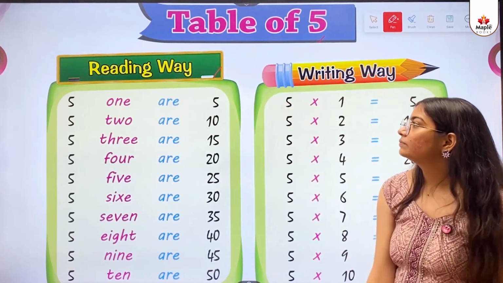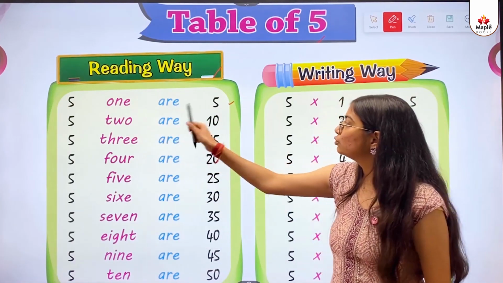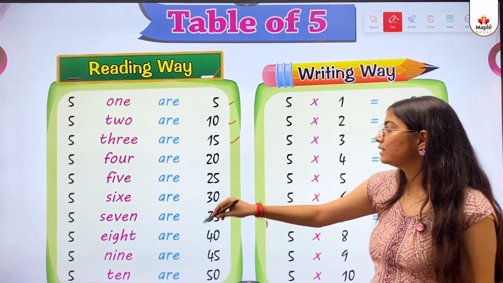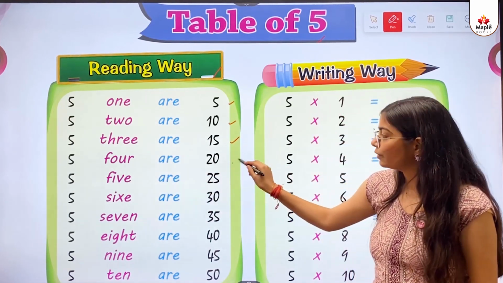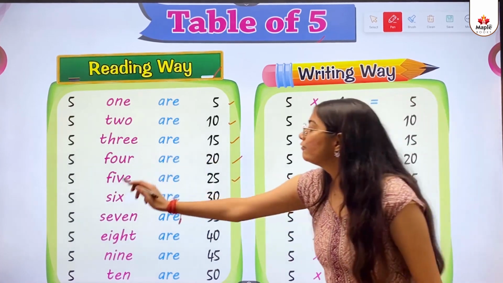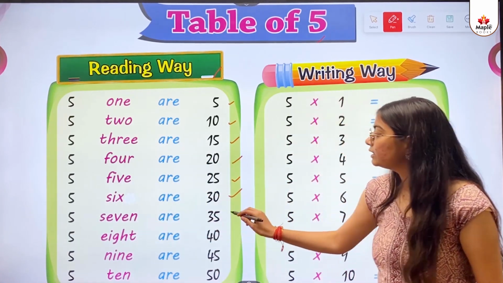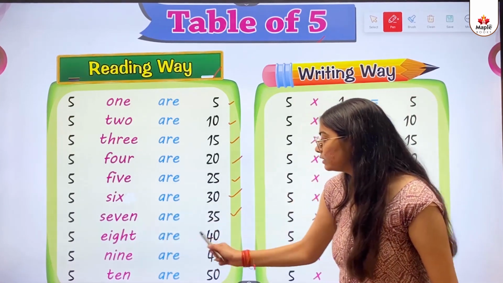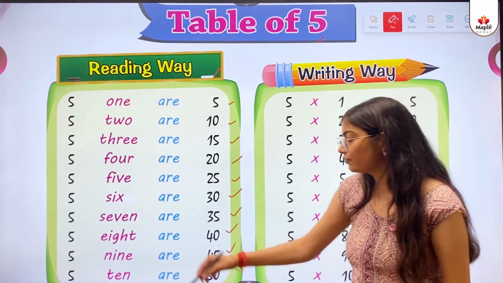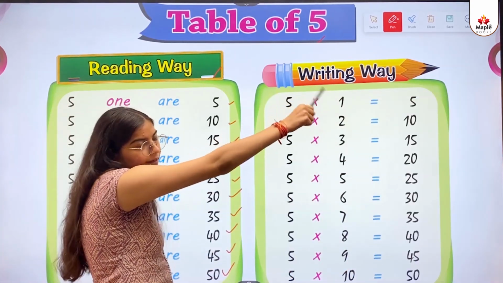Reading way. 5 1 are 5. 5 2 are 10. 5 3 are 15. 5 4 are 20. 5 5 are 25. 5 6 are 30. 5 7 are 35. 5 8 are 40. 5 9 are 45. 5 10 are 50.